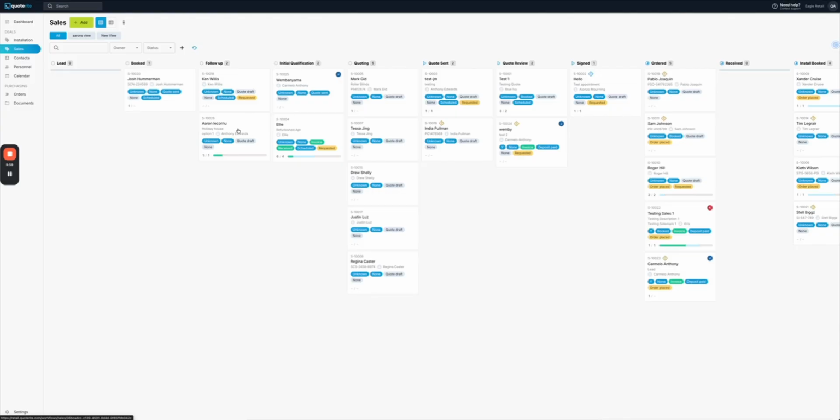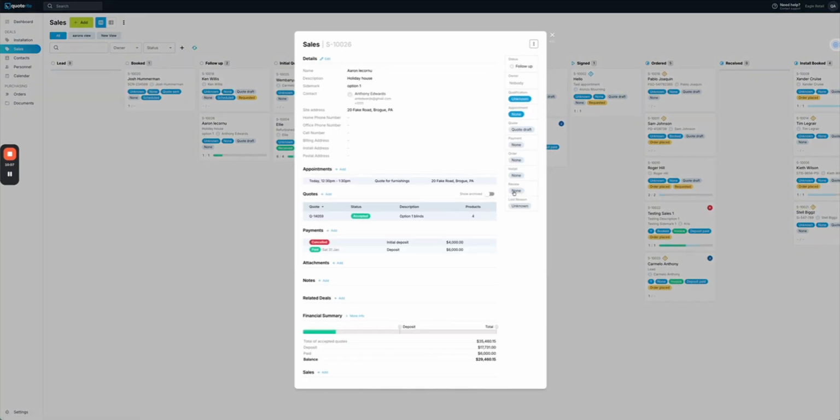So the simple act of me moving this could trigger automations. And what I mean by automations is these. So we do automations based on moving jobs. We do automations based on flags. So it could be moving a job to a column. It could be adding a flag here. So let's say you've completed a job and you went review requested.